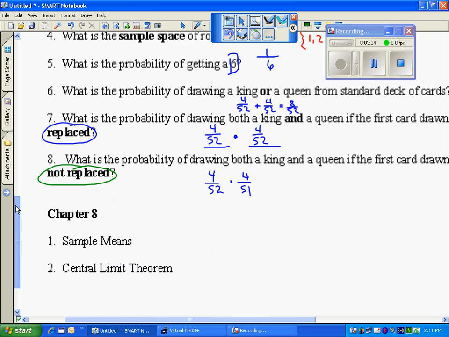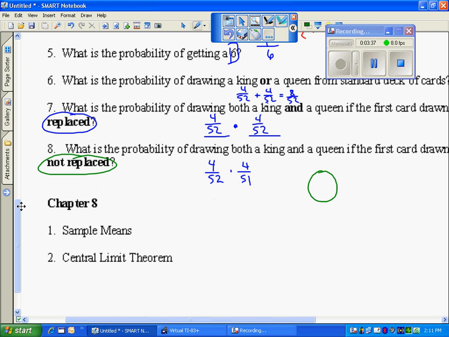To be mutually exclusive, if you recall, there's no overlap. So if I'm looking for the probability of getting an ace and the probability of getting a diamond, there are 13 diamonds in the deck, but the problem is I want an ace or a diamond, and the ace of diamonds is counted in the first group and the ace of diamonds is counted in the second group, so I can't do that. So if I total up my cards, because I've counted it twice, I'm going to take it off. There really aren't 17, there are 16 cards that would be a success out of my total sample space, which would be all 52 cards.